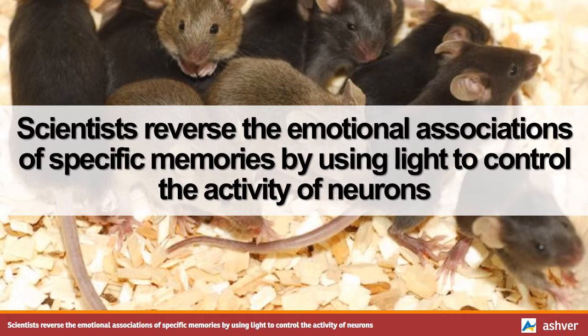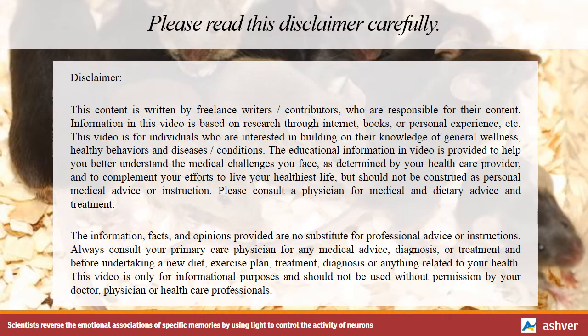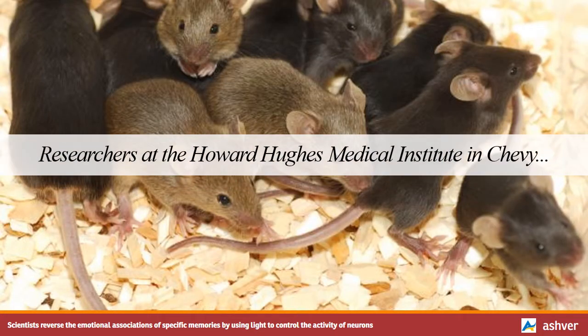You are watching an interesting video on scientists reverse the emotional associations of specific memories by using light to control the activity of neurons. Please read this disclaimer carefully. Researchers at the Howard Hughes Medical Institute in Chevy Chase, MD, and the Massachusetts Institute of Technology claim they can reverse the emotional associations of specific memories by using light to control the activity of neurons. They published their findings in the journal Nature.